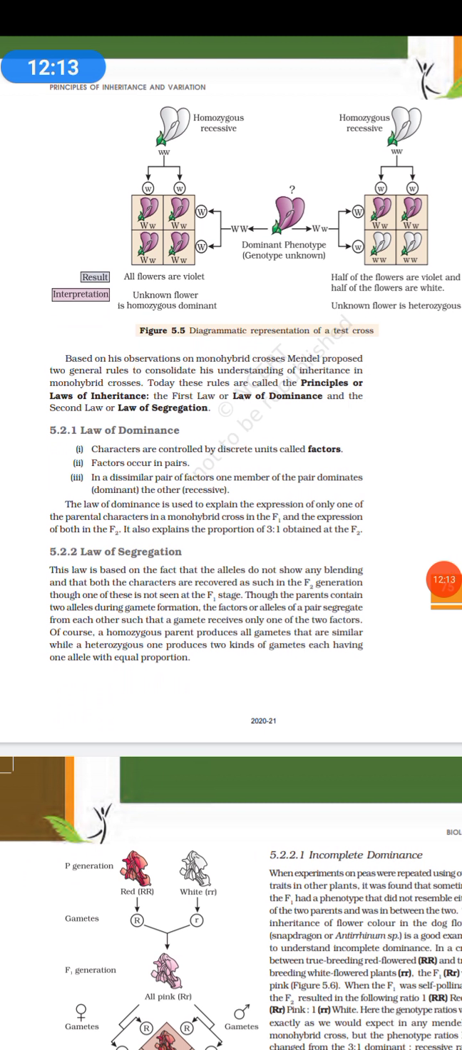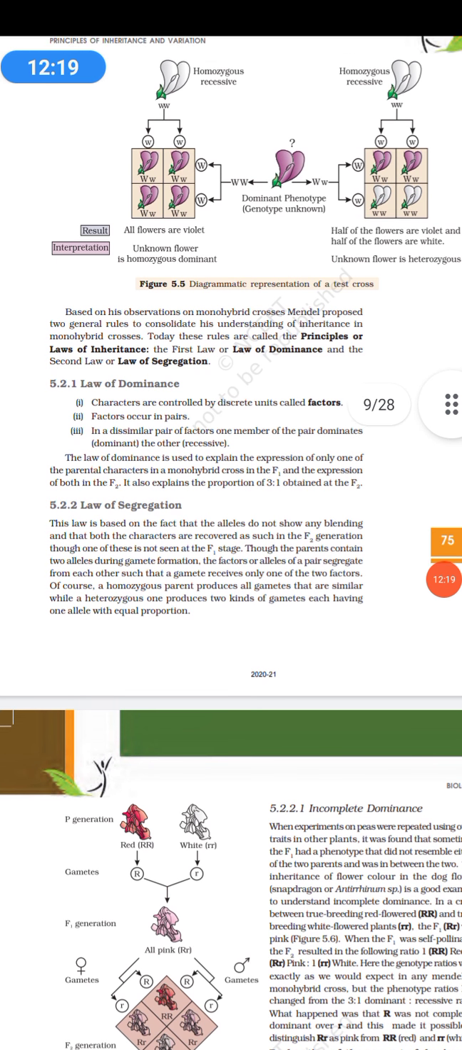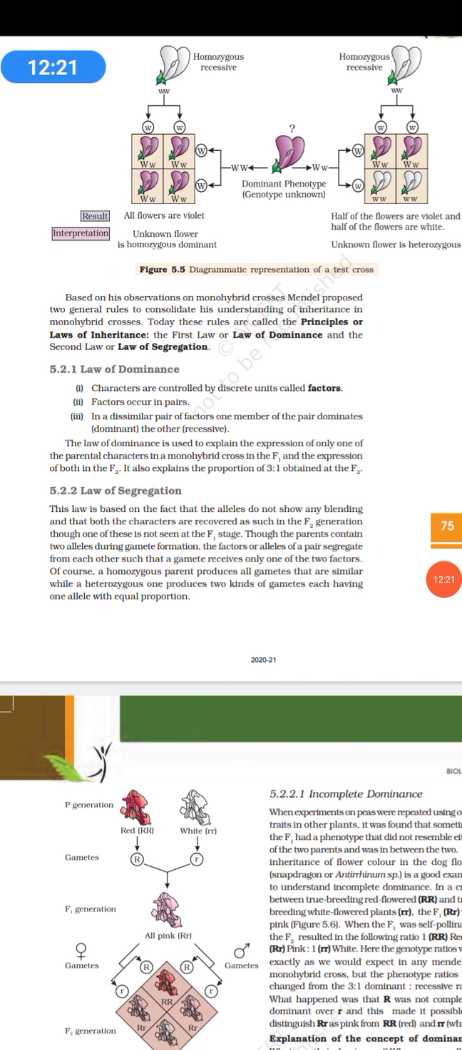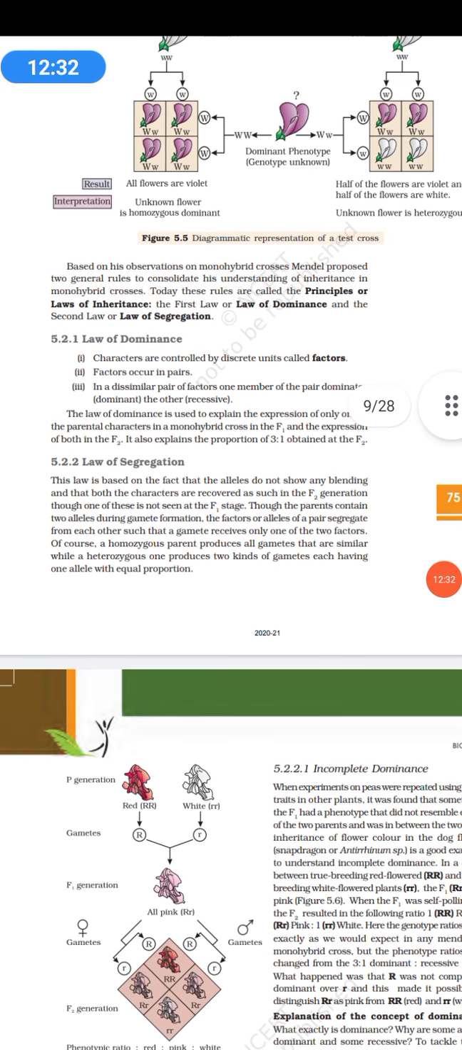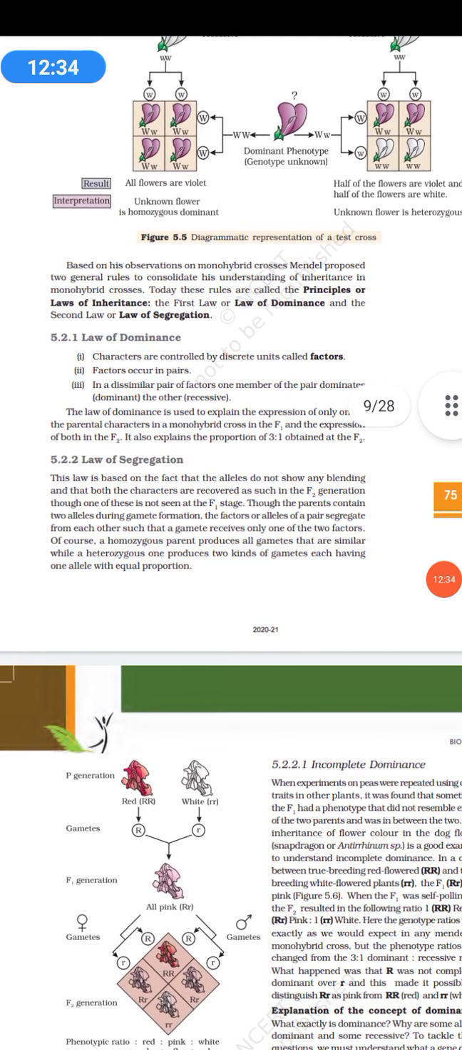The second law is the law of segregation. The law of segregation states that the alleles will not blend. Each and every factor, or allele, will individually be responsible for inheritance. They will not blend together and are not dependent on each other during inheritance. Each allele will behave separately.